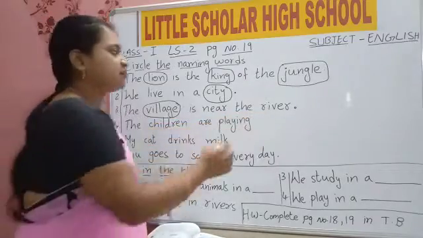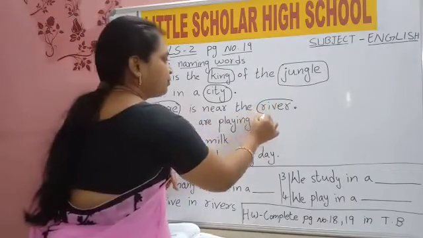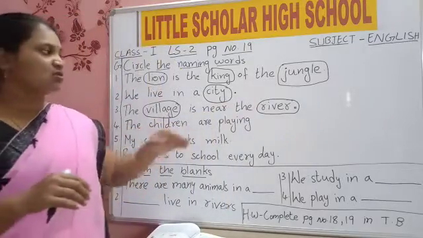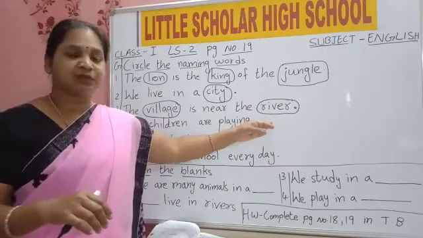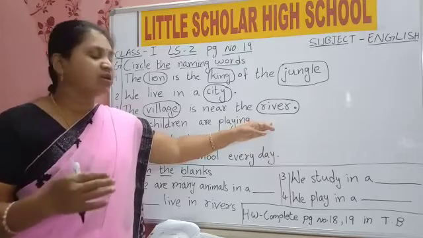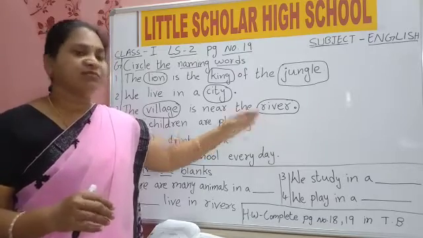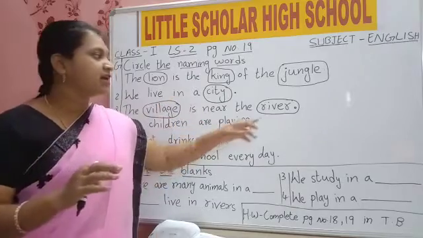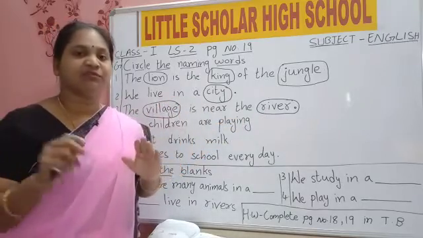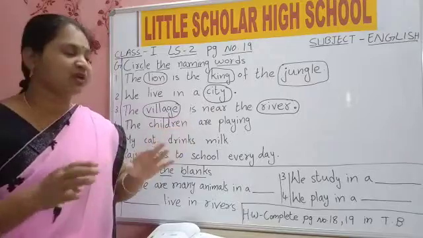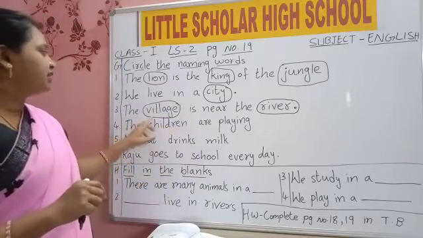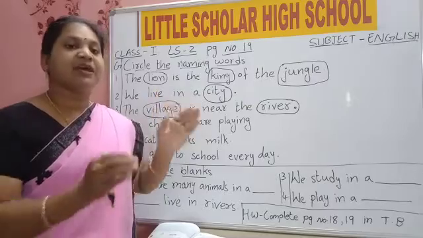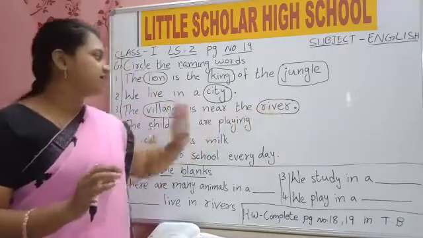Yes, river is a name, where water flows. River, ocean, sea, all these are names where we store water. River means flowing water. The village is near the river.